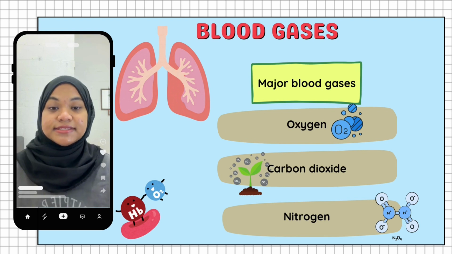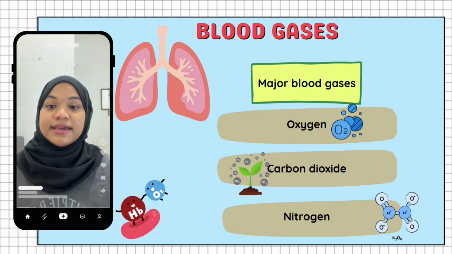Carbon dioxide is a waste gas produced by the body and carried back to the lungs to be removed during breathing. Nitrogen is also present in the blood, but it has a smaller role compared to oxygen and carbon dioxide. In conclusion, blood gases are important because they are involved in respiration and help maintain normal body function.